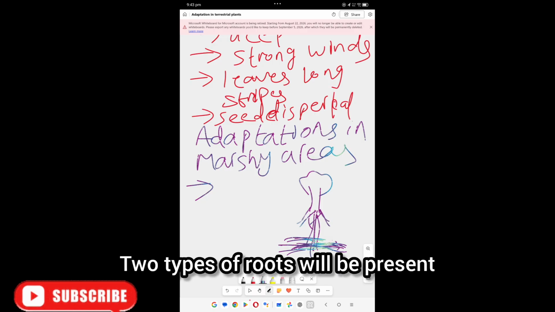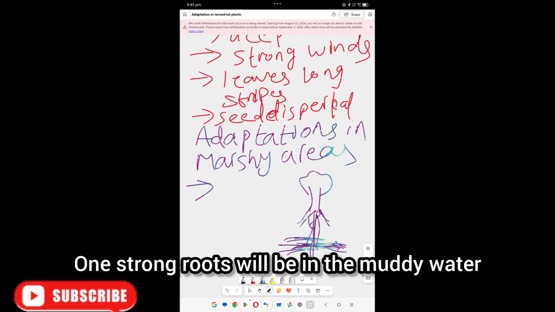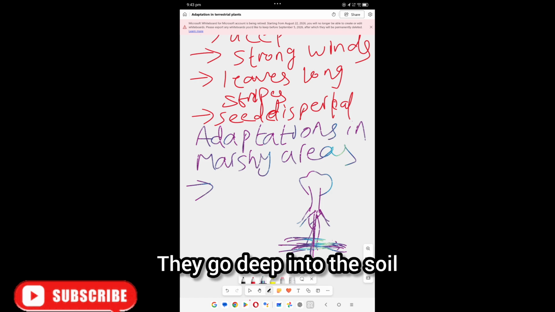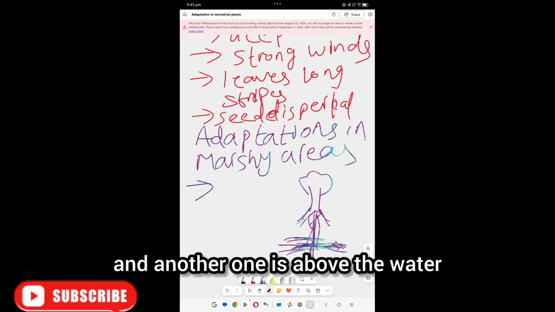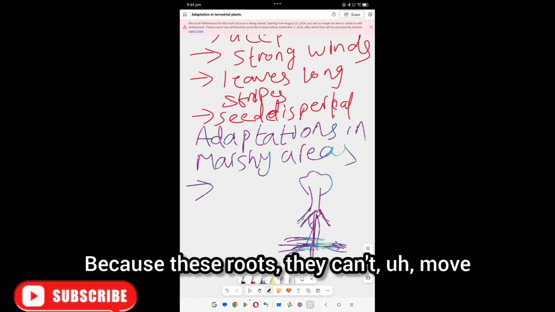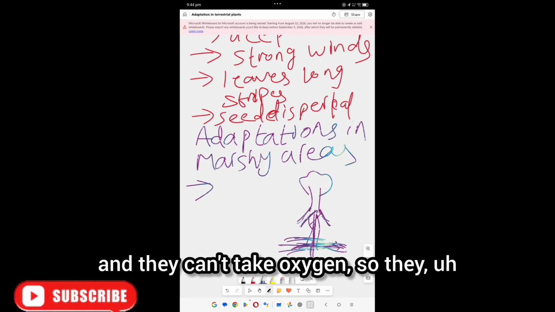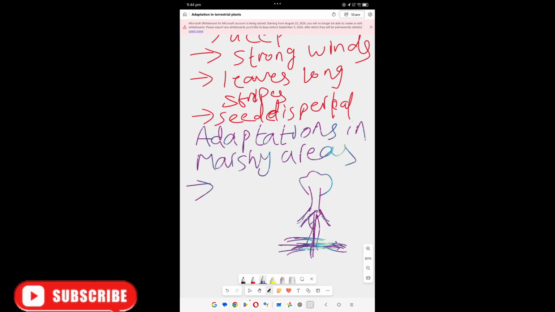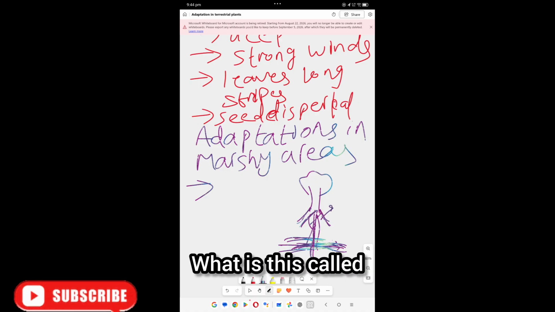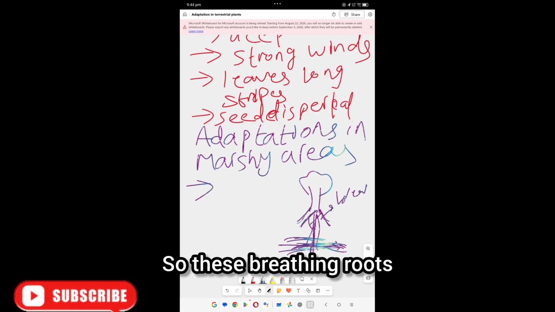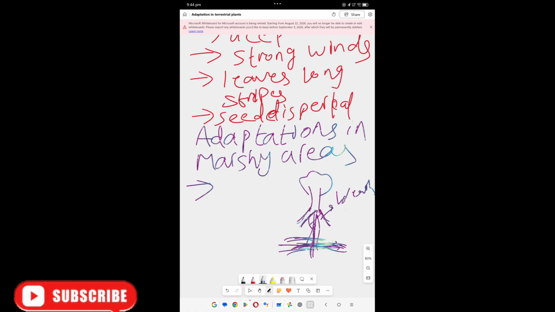Two types of roots will be present. One is strong roots in the muddy water, which go deep into the soil, and another one is above the water. Why? Because the roots can't move, and they can't take oxygen. So they have breathing roots. What is this called? Breathing roots. These breathing roots take oxygen, and they come outside.